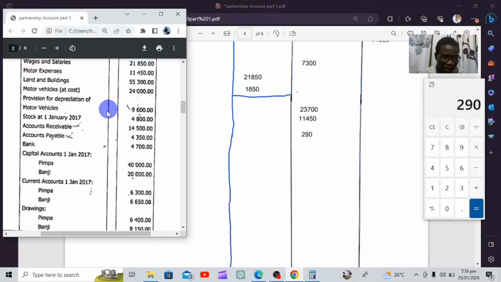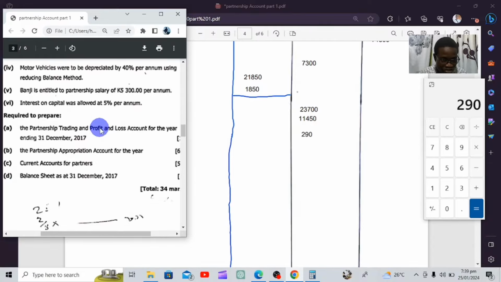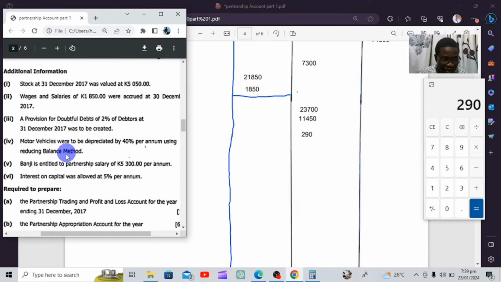So in here again, from the additional information, they're telling us that motor vehicles was to be depreciated by 40% per annum using reducing balance method. Like I mentioned, we've done a separate video covering depreciation itself, the two types of depreciation that mostly come in section P, and how to handle them.